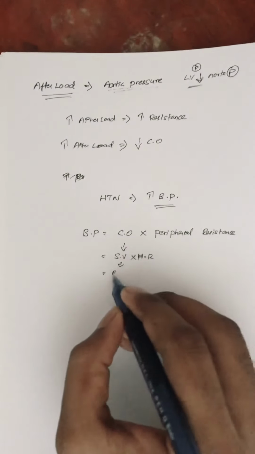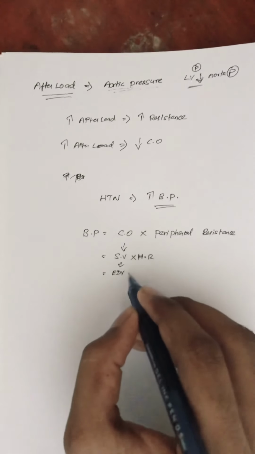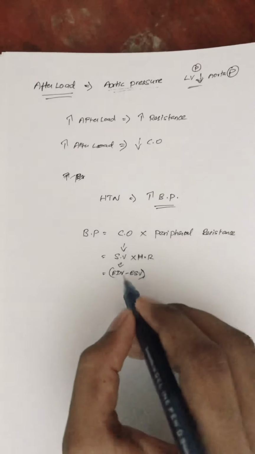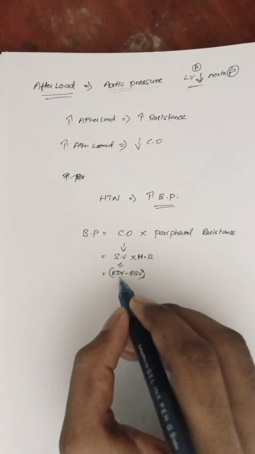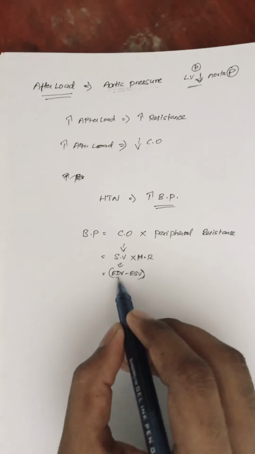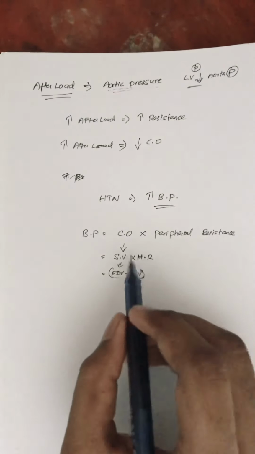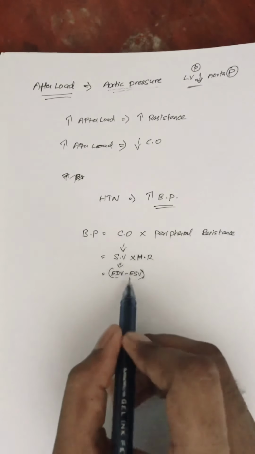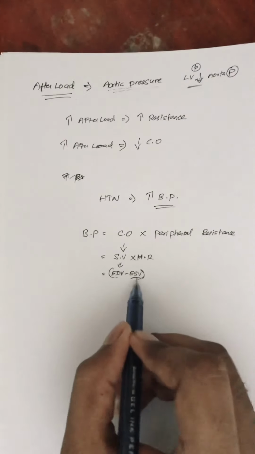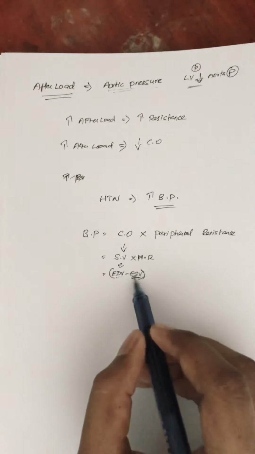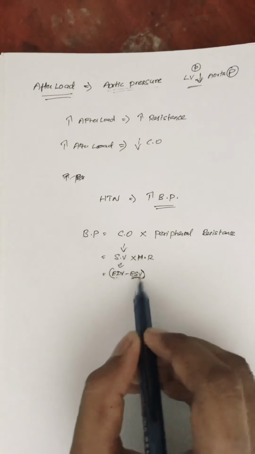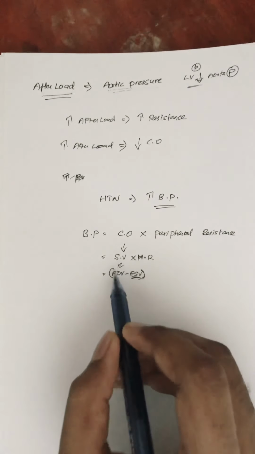Stroke volume is nothing but end diastolic volume minus end systolic volume. We already know about the end diastolic volume. That means the volume of blood at the end of the diastole. What is end systolic volume? It is the volume of blood at the end of the systole. So if you subtract both of these, you will get the stroke volume.